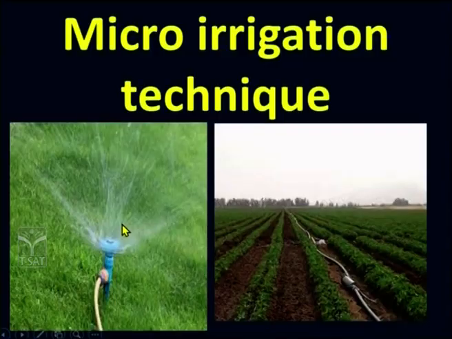Now the third and the fourth techniques that they were asked to follow is once again joint water utilization, and the fourth one is utilization of micro irrigation technique. So what are micro irrigation techniques? As I mentioned earlier, sprinkler water system and drip water irrigation. These two are considered micro irrigation techniques. So if drip water irrigation is used, around 70% of the water can be saved, but unfortunately only 2% of the land is cultivated using this.